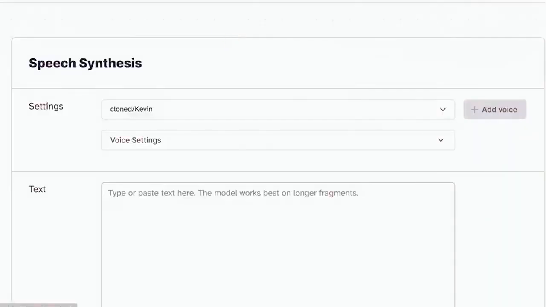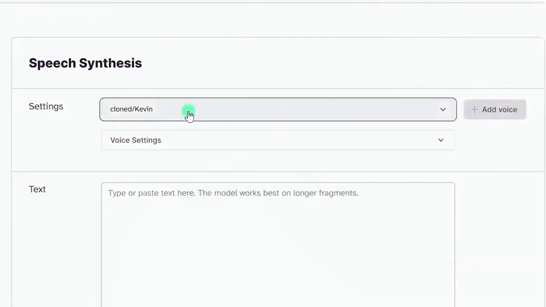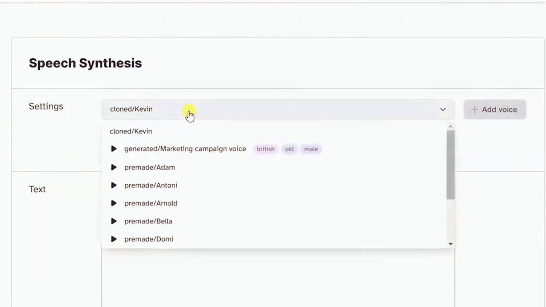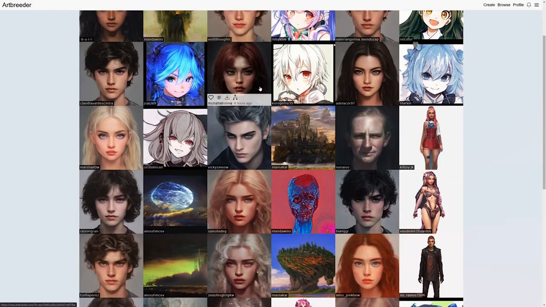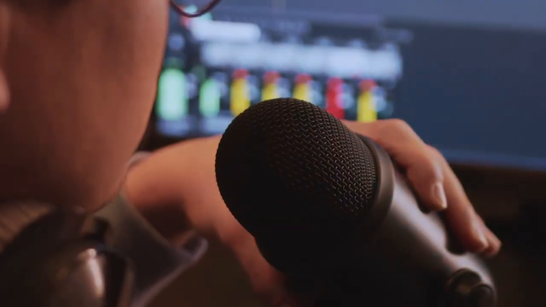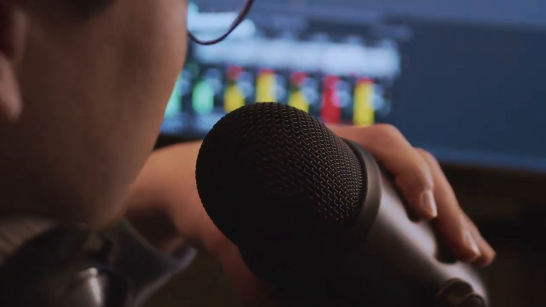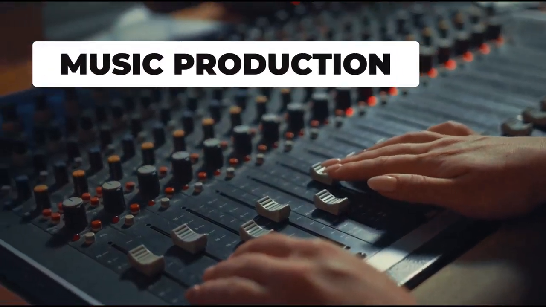Podcasts are a great way to share ideas and stories with a wider audience. Voice cloning can be used to generate custom audio for podcasts, making it easier for podcasters to produce more content quickly. With the help of voice cloning, podcasters can create multiple voices and characters that interact with each other in a more natural way. Music production can also use it.